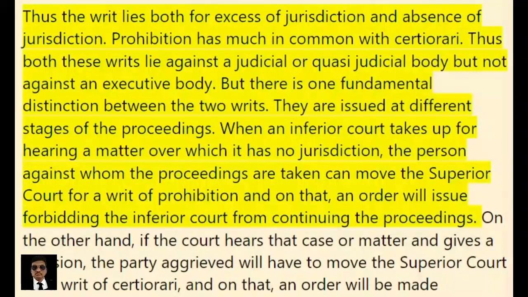Prohibition has much in common with certiorari. Thus both these writs lie against a judicial or quasi-judicial body but not against an executive body. But there is one fundamental distinction between the two writs. They are issued at different stages of the proceedings. When an inferior court takes up for hearing a matter over which it has no jurisdiction, the person against whom the proceedings are taken can move the superior court for a writ of prohibition, and on that, an order will issue forbidding the inferior court from continuing the proceedings.